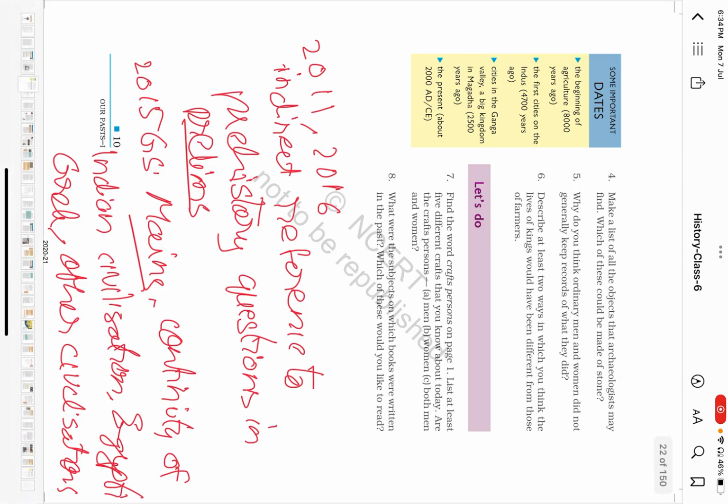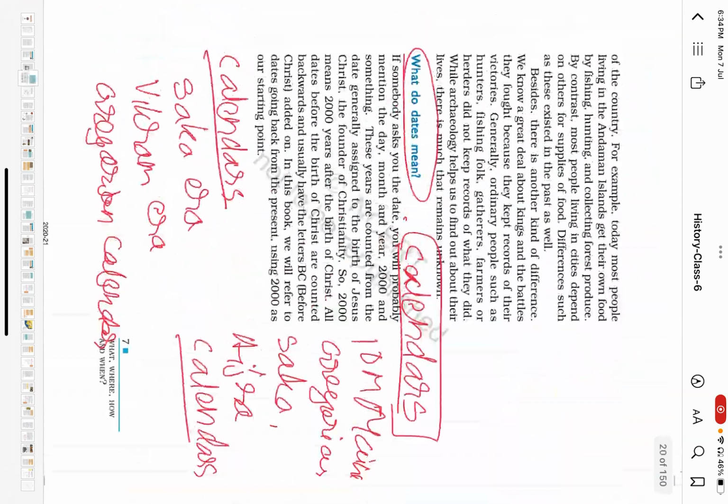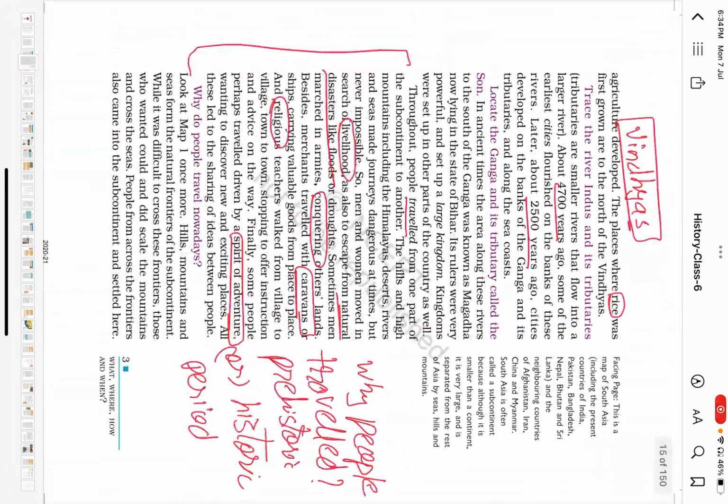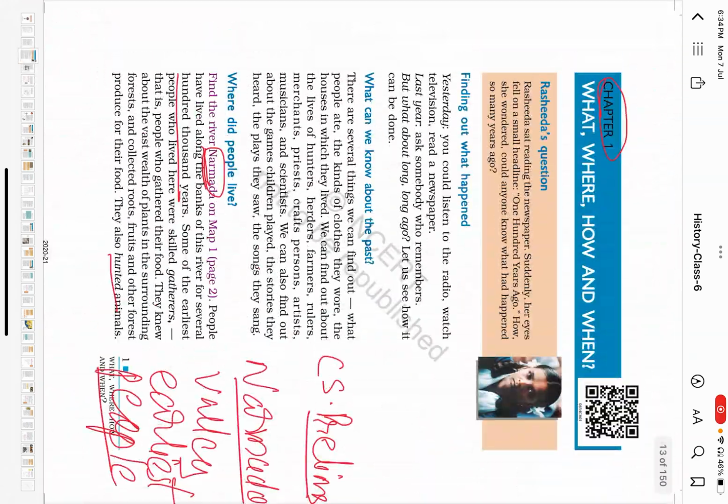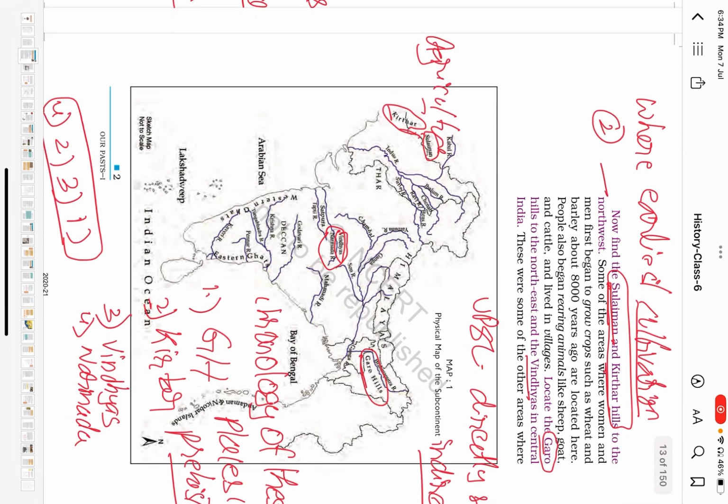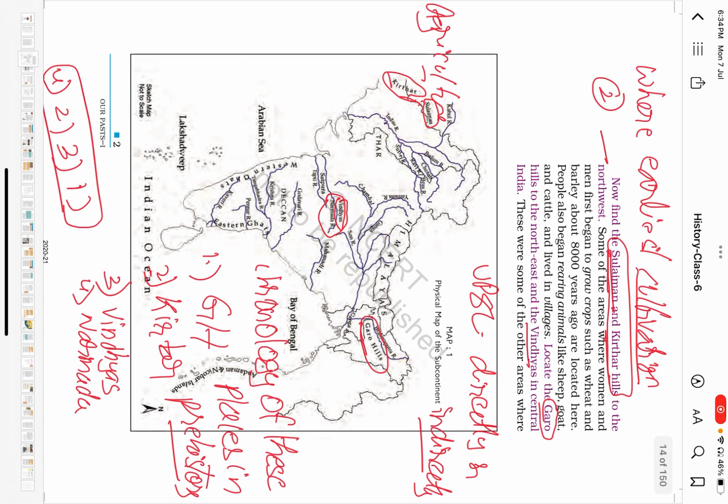Now, a quick recap. Let us see from the beginning how many questions we have framed from this chapter. The first one regarding Narmada Valley, where the earliest people emerged in India. The second one being the Suleiman and Kirthar Hills, where early agriculture started. The third, Garo and Vindhyas, where the earliest rice cultivation started.